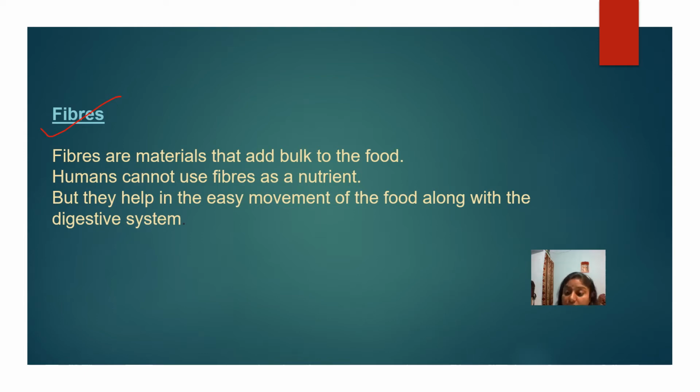Like oats, which are rich in fiber. Oats is like wheat, you must have seen it. It is made from wheat, and oats are very rich in fiber. Oats are like daliya. They help us to digest our food easily, and they help our digestive system also to digest our food.